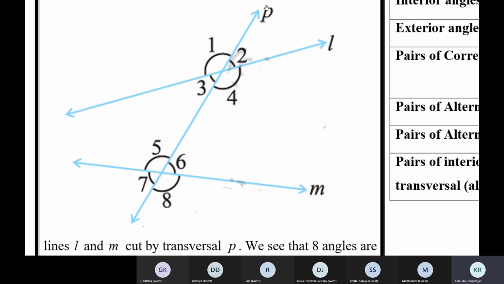Because see here, P is a straight line. So these two angles lie on the straight line. Angle 1 and angle 3 lie on the straight line P. So 1 plus 3 is 180 because linear pair.